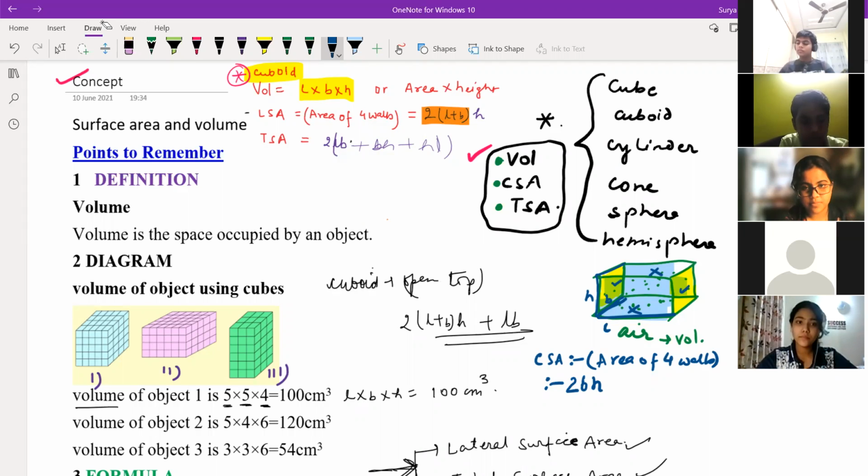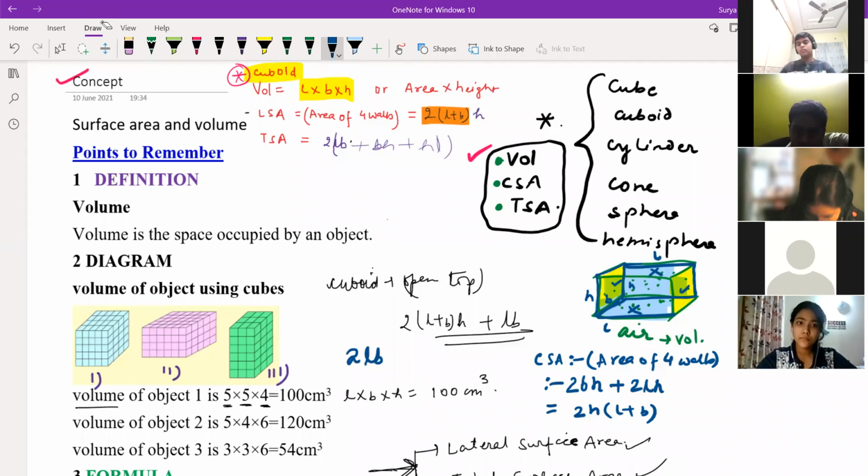Now see the front wall of your room. This is length and height, so the area of the front wall is length into height, but two times you should write, correct? So what is common in both? Common is 2 and H, into L plus B, correct? Sir, but 2 LH plus BH is also correct, right? Tell once again. 2 LH plus BH, with BH in bracket.